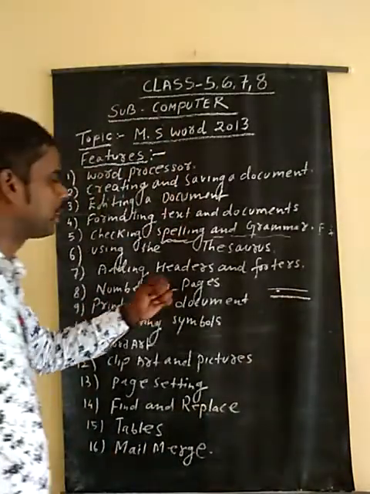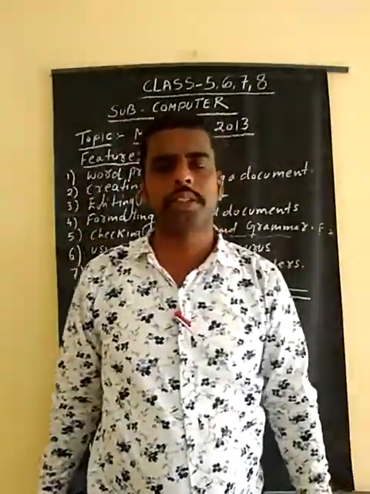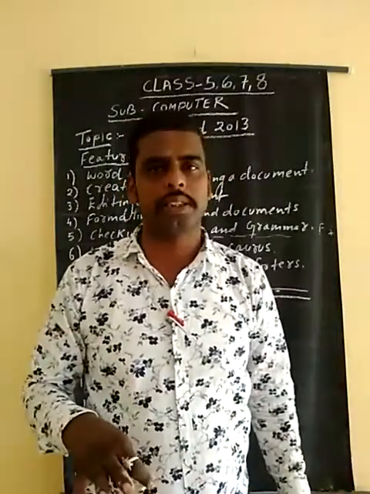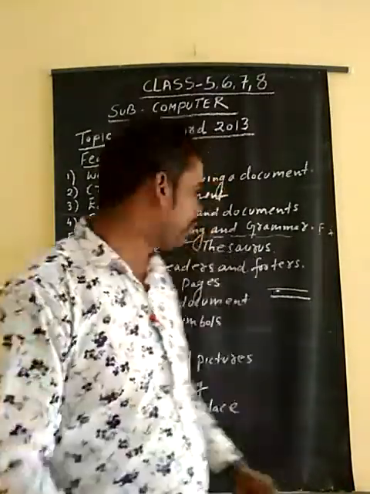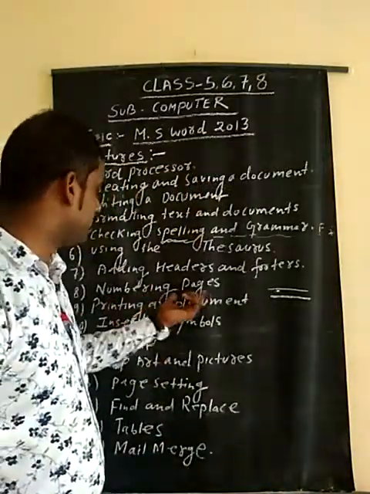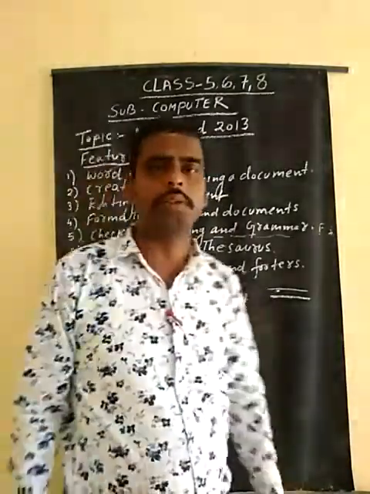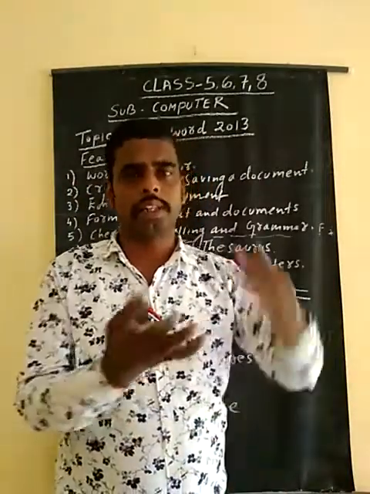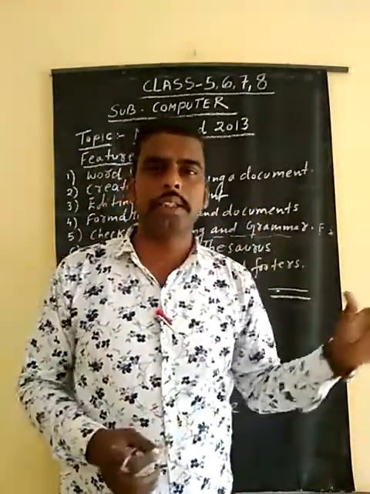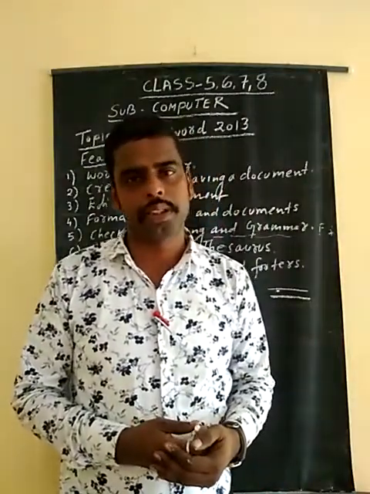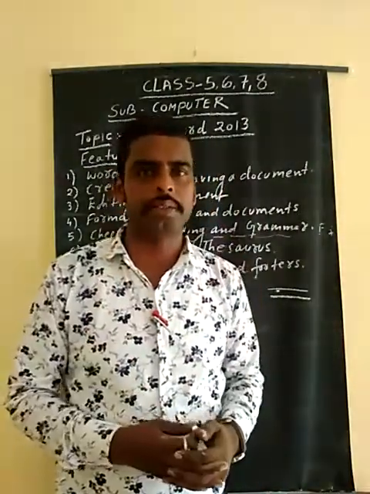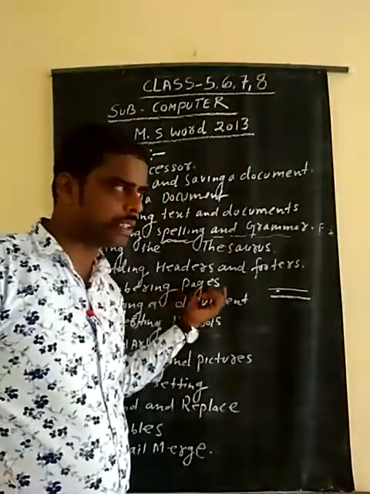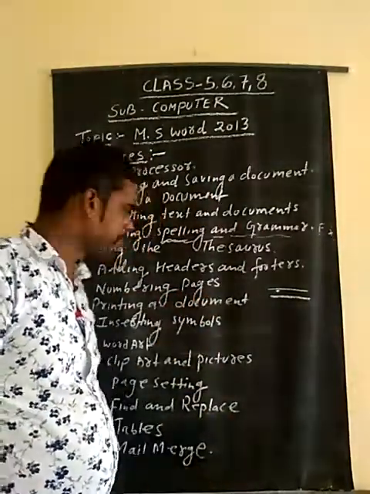Number 8 is numbering pages. Suppose you want to type so many pages on a computer, 100 pages, 200 pages, but you don't know on which page a thing is written. So by applying this numbering pages option, you can number the pages 1, 2, 3, 4, 5, and by pressing one button you can get the option immediately. This saves your time and effort and gives you a good appearance. This feature is very helpful for numbering pages. It comes at the bottom of the pages.